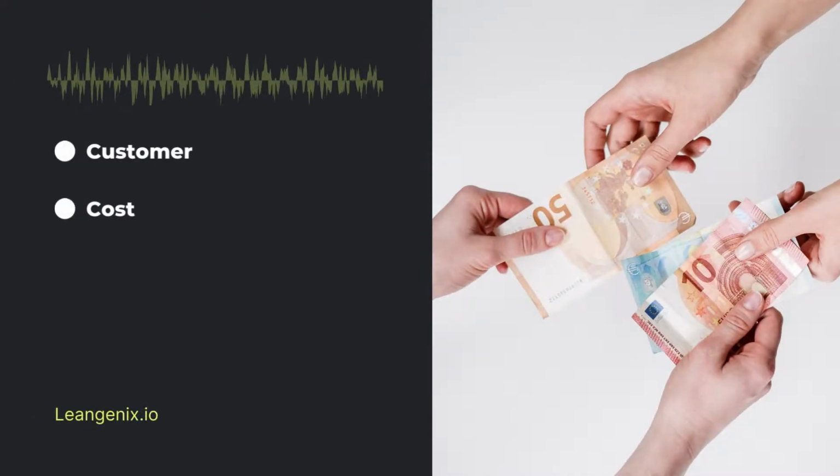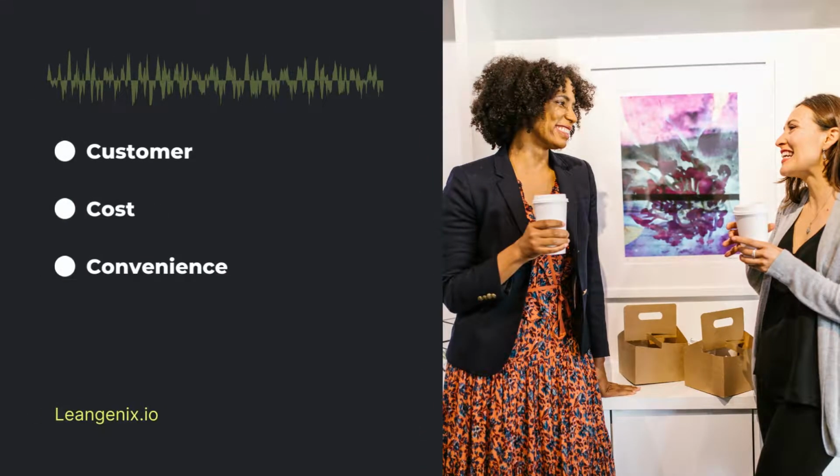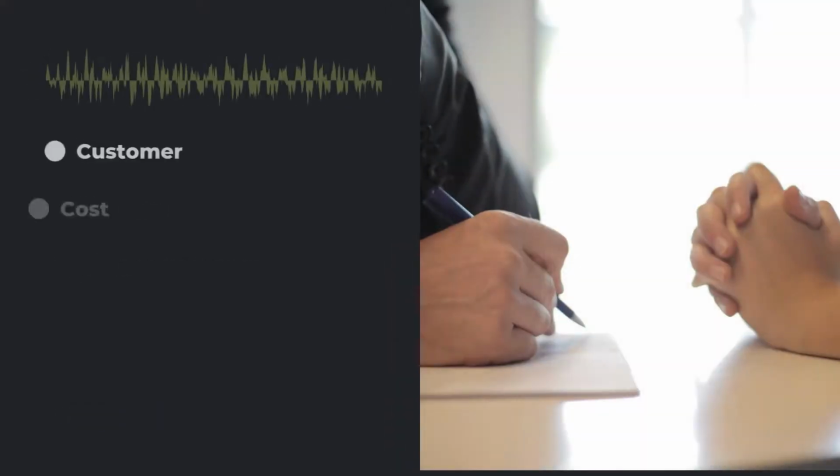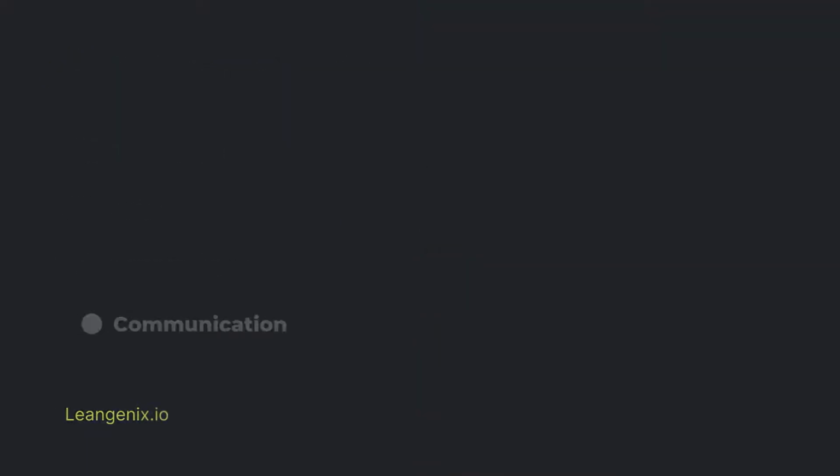Cost. The cost is the amount of money that the customer will pay for the product. Convenience. Convenience is the ease with which the customer can purchase the product. Communication. Communication is the process of creating awareness and interest in the product.